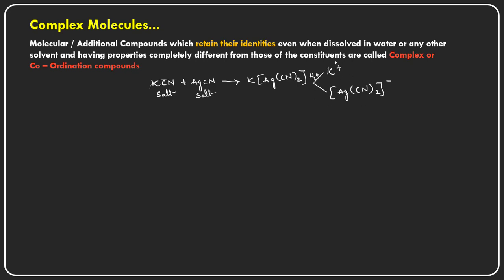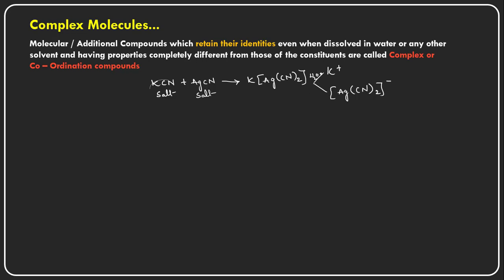so this is also a salt. It is also like a salt molecule only. So potassium carries the positive charge and this complex ion carries the negative charge. So an anionic complex will form. So this is the combination of K plus, meaning cation, and the anion. So it is also a salt, an electrically neutral compound.